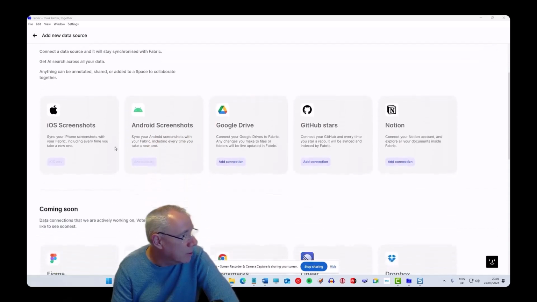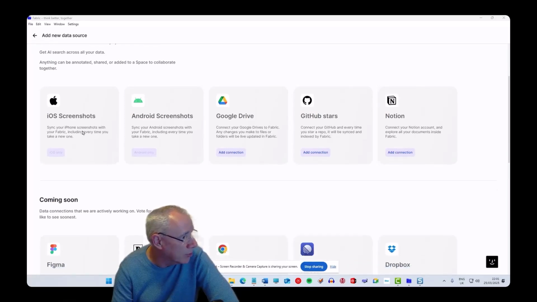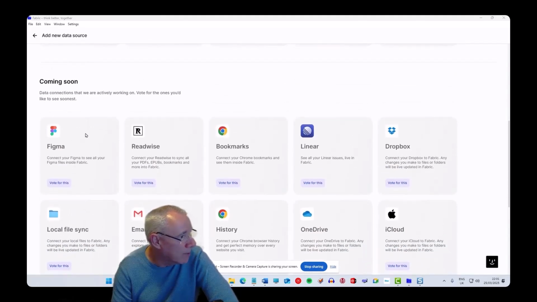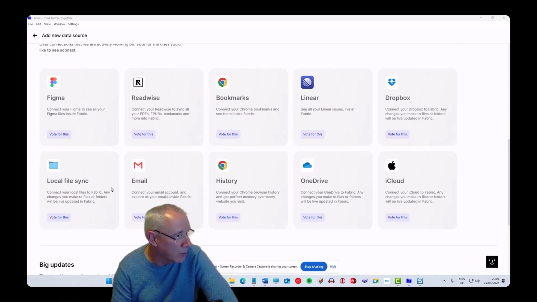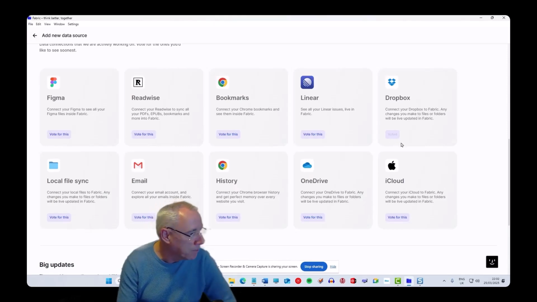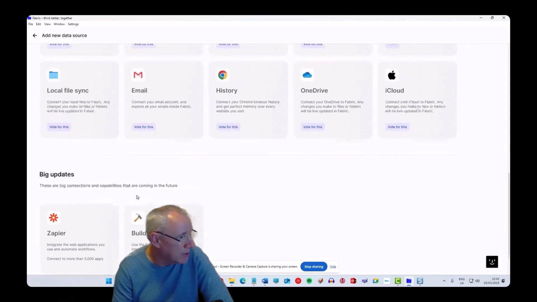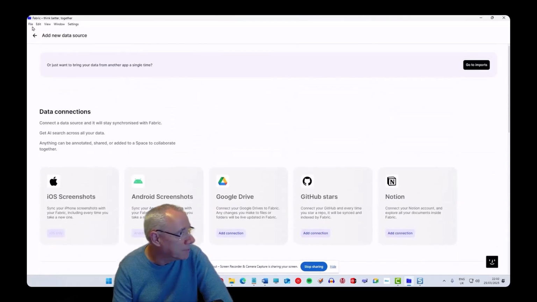So you can add Google Drive, GitHub, Notion, Android and iOS screenshots. Coming soon, because it's a brand new program, will be these, and you can vote on which one you'd rather have. So if I like Dropbox, I can vote on this, and it'll say, voted. And there's some big updates coming, Zapier and build your own connections. So no matter where your data is, you'll be able to see it.